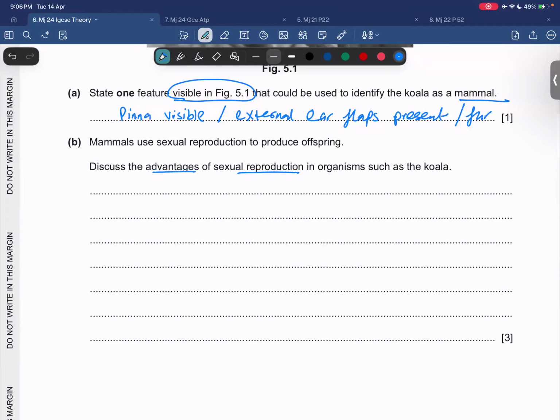तो हम लोग क्या लिखेंगे इसके: sexual reproduction increases genetic variation in what? In offspring, right?